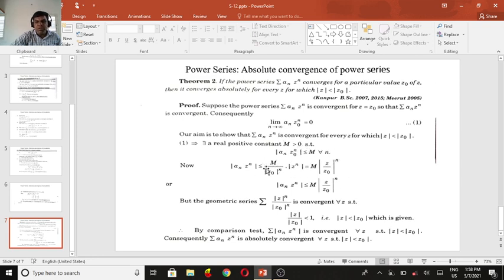So again, by multiplying by some number, we get that this is less than some constant value, so this is less than or equal to some finite value. For this series, we can say this is less than or equal to 1, so it is convergent by using the comparison test. By using the comparison test, the power series is convergent.